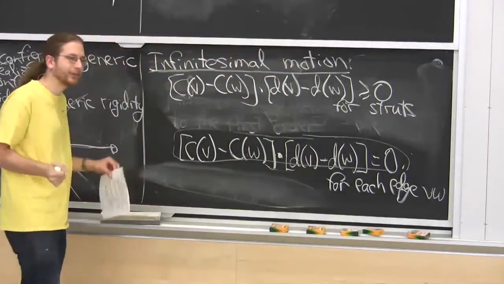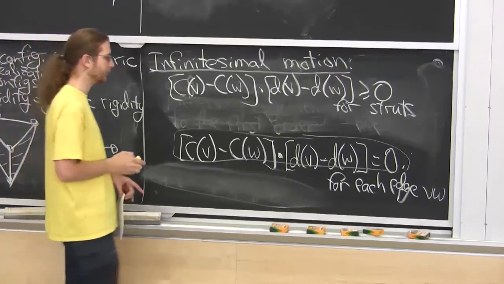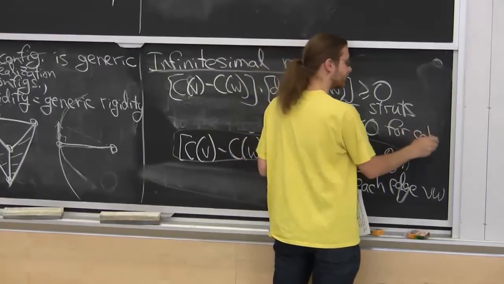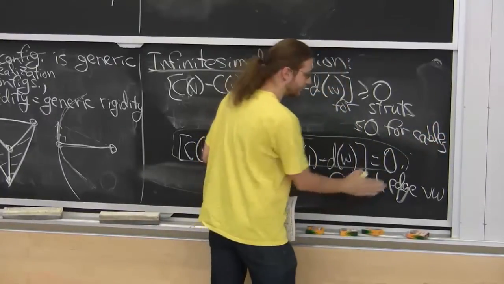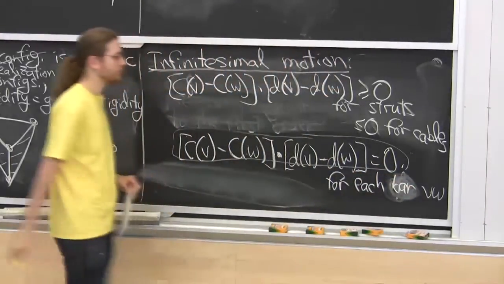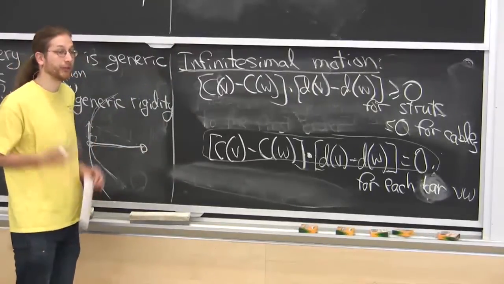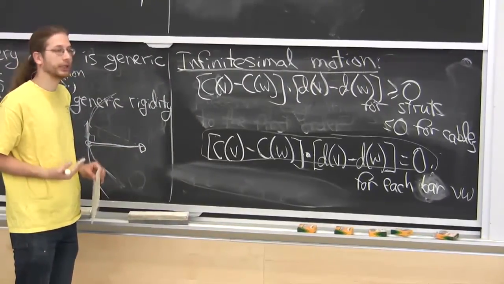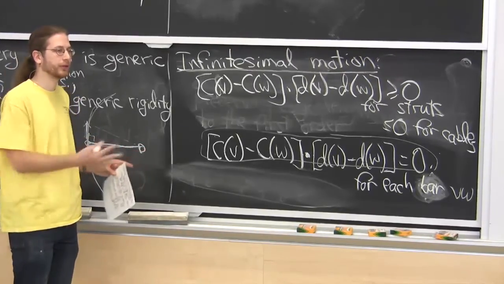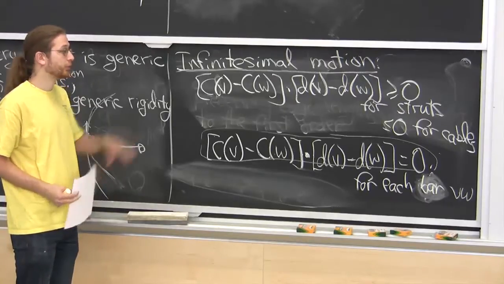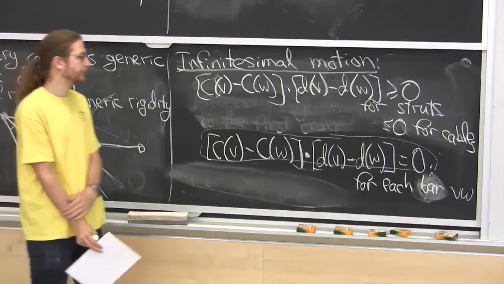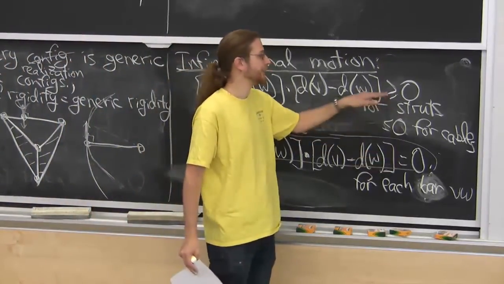Now, of course, in reality, it might get slightly shorter, but not in the first derivative. And it should be less than or equal to 0 for cables. And it should be equal to 0 for bars. So that's the new notion of infinitesimal motion. Now, this is no longer a linear system of linear equations. I can no longer write this as a matrix times a vector equals 0. But this is a more general thing called a linear program, where I have linear equations, I also have linear inequalities.